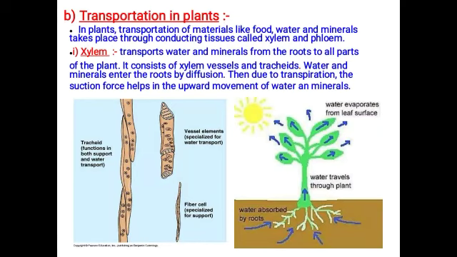In plants, transportation of material like food, water, and minerals takes place through conducting tissues called xylem and phloem. So the material from the ground, that is from the root to the plant, and from the plant to all parts of the body, is transported with the help of xylem and phloem. First is the xylem. Xylem transports water and minerals from the roots to all parts of the plant. It consists of xylem vessels and tracheids. These xylem vessels and tracheids are dead cells, but they help in the transport of water and minerals from the root to all parts of the body.